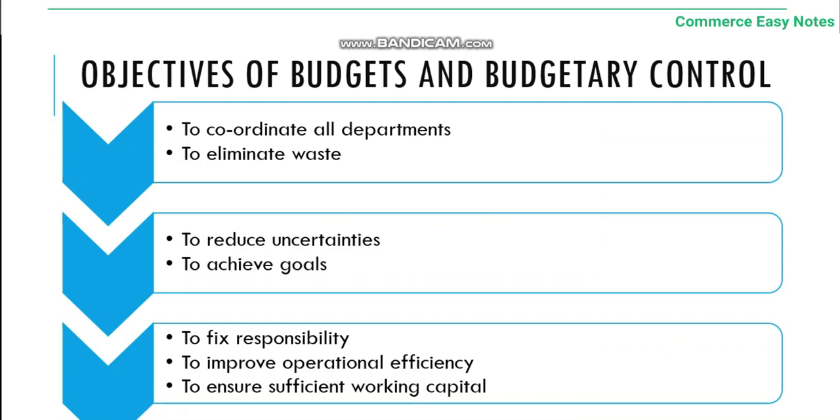Ultimately, when you eliminate wastage and the cost is reduced, it helps to reduce uncertainties and to achieve the goals of the firm easily and efficiently, and it helps to fix responsibility. As we have said, budgetary control ensures the income and expenditure are in statement format. Therefore, the responsibility is properly known.